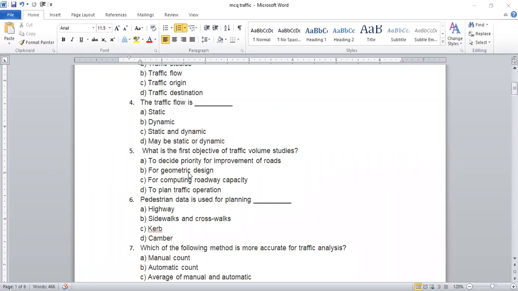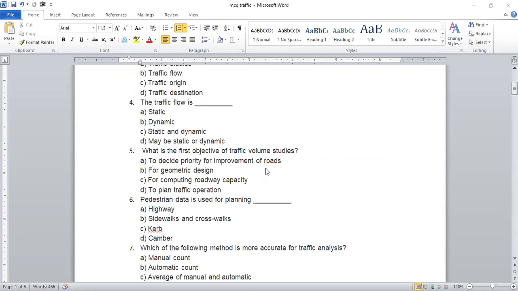Next question: what is the first objective of traffic volume studies? Option 1, to decide the priority for improvement of roads. Second, for geometric design. Third, for computing the roadway capacity, and the last option is to plan traffic operation. Which one is the correct answer?